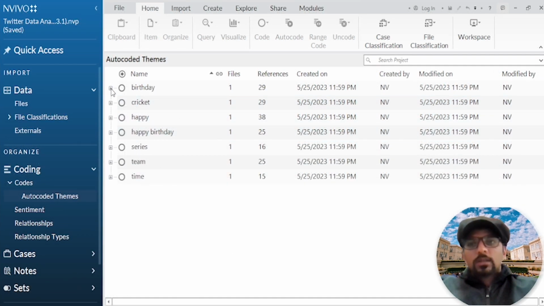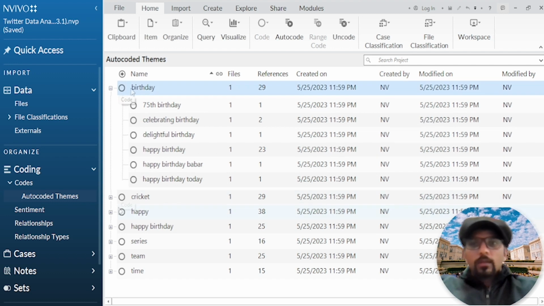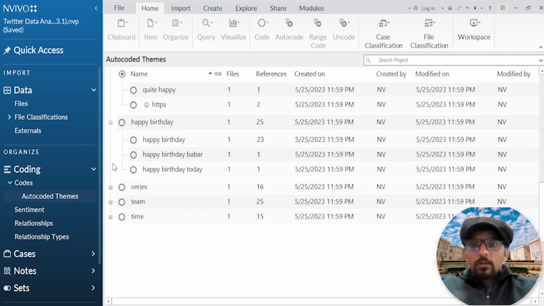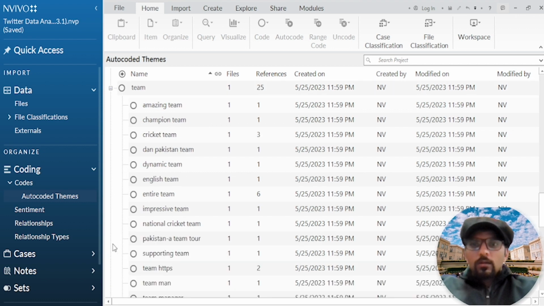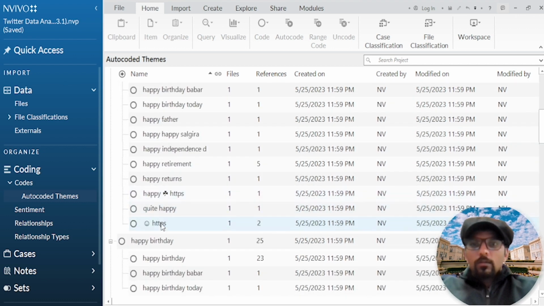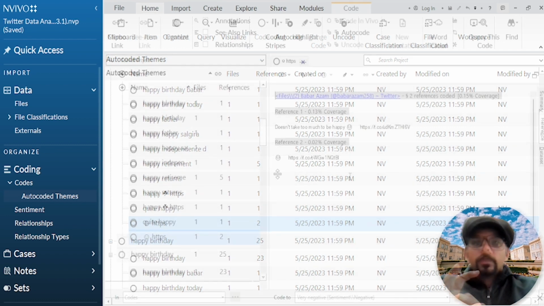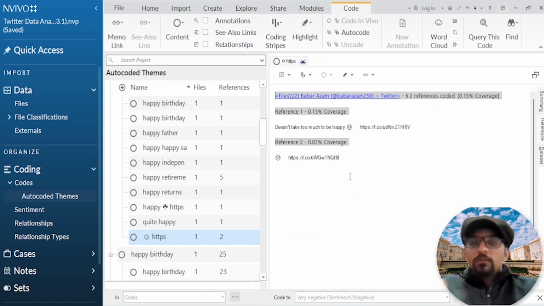First of all, let's talk about how to delete a theme. For example, if you scroll down, this HTTPS doesn't seem to be a theme. If you double click on any theme, it will open a window in which the content related to that theme appears.